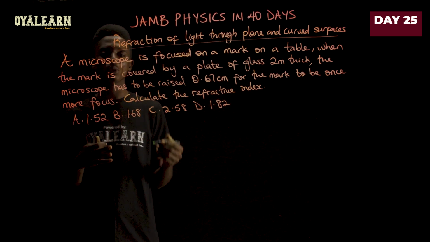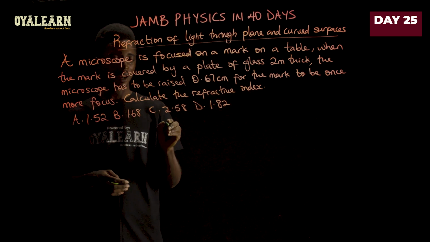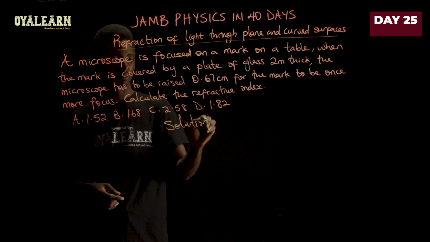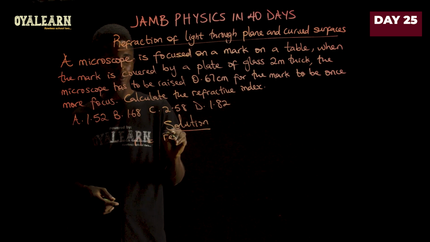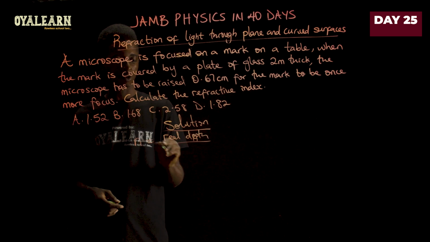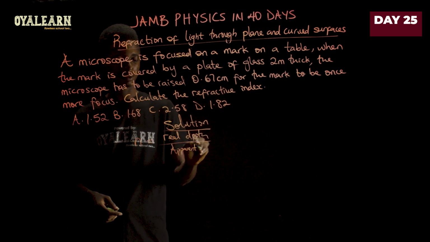Now in this case, we're going to be using real depth and apparent depth to determine the refractive index of the glass. So solution. Refractive index N equals real depth over apparent depth.